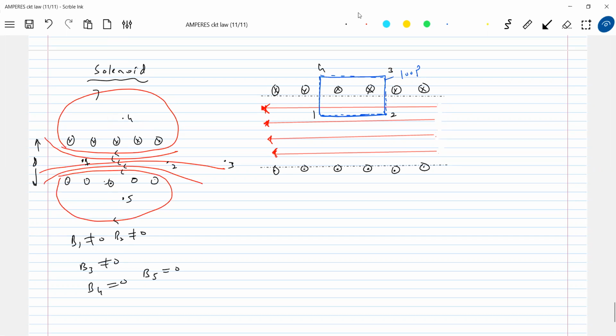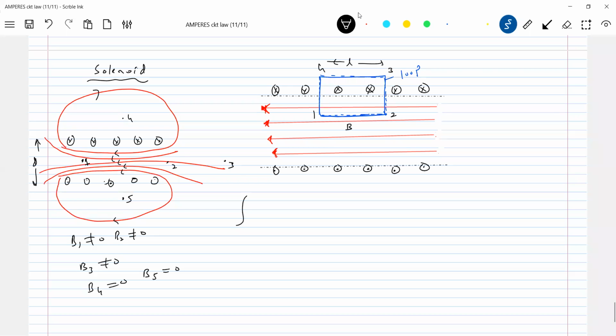Okay, fine. So this is about it, now come for this one. The field strength at 3, 4 path will be 0. For 1, 2, it will be non-zero. So let's assume that the path length is equal to L. So what is the magnitude of the magnetic field strength inside the solenoid? We know it is B. That has to be determined.